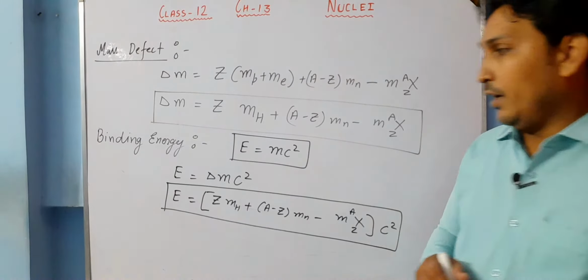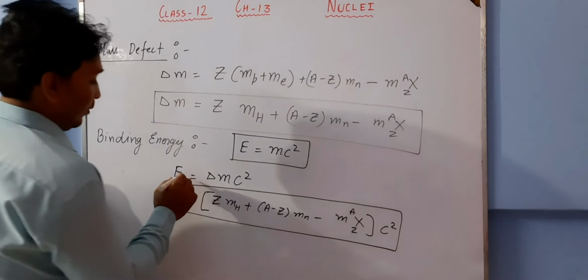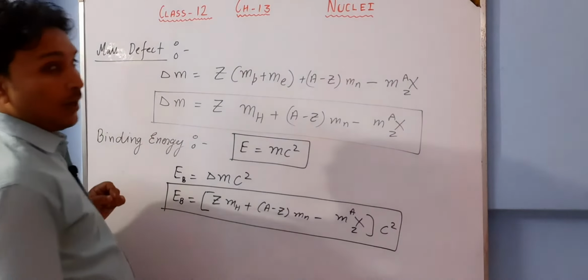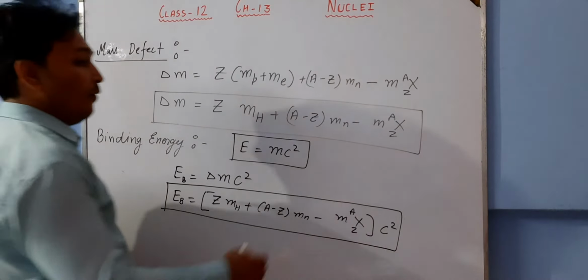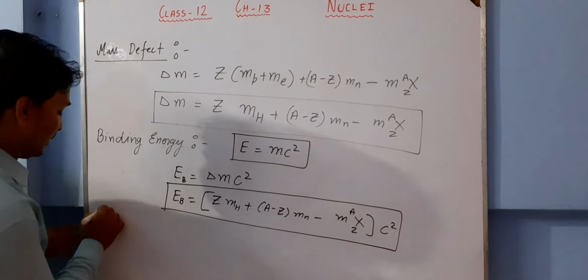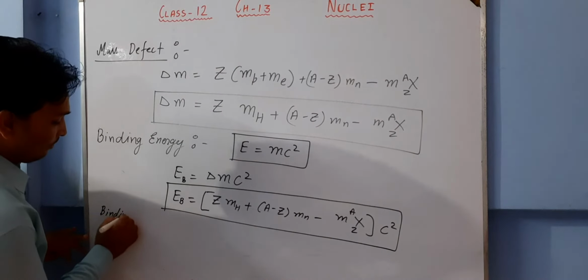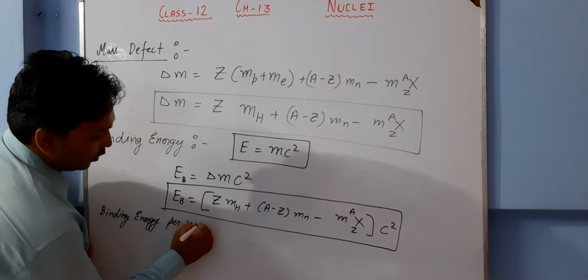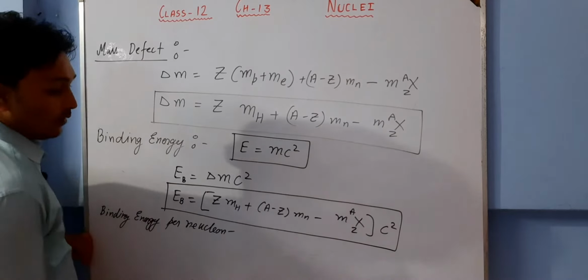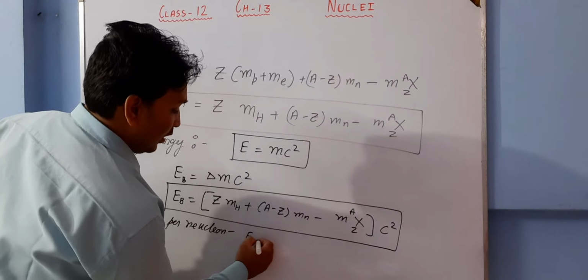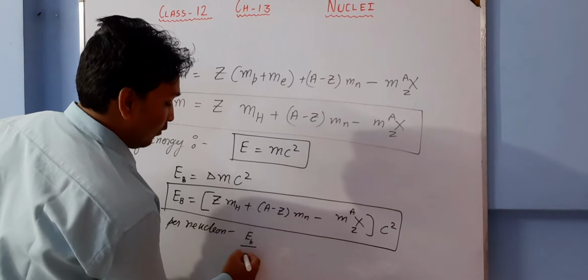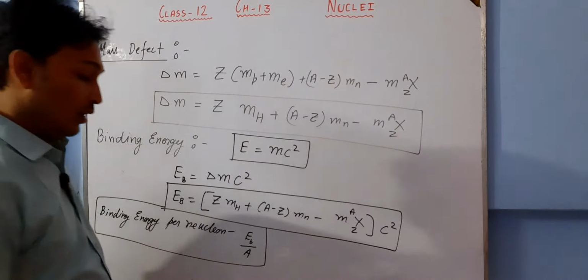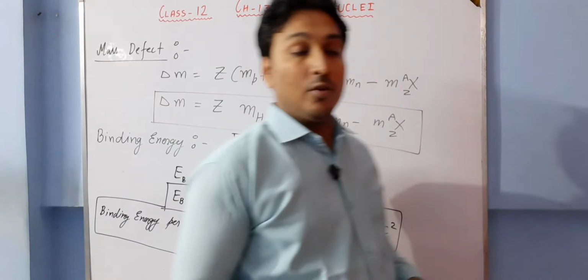Now binding energy is denoted by EB. Let me write EB, binding energy. And here we calculate binding energy per nucleon. One more definition is there, that is binding energy per nucleon. It is denoted by EB upon A, where A is the mass number. So binding energy per nucleon is given by EB upon A, binding energy upon mass number.